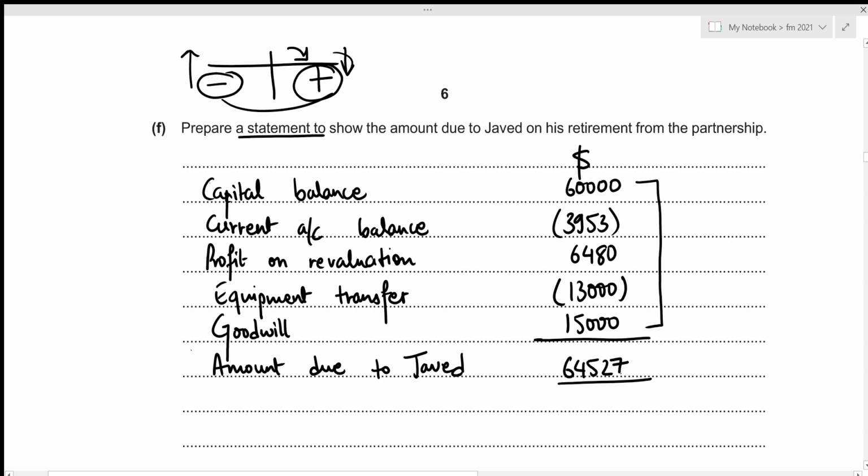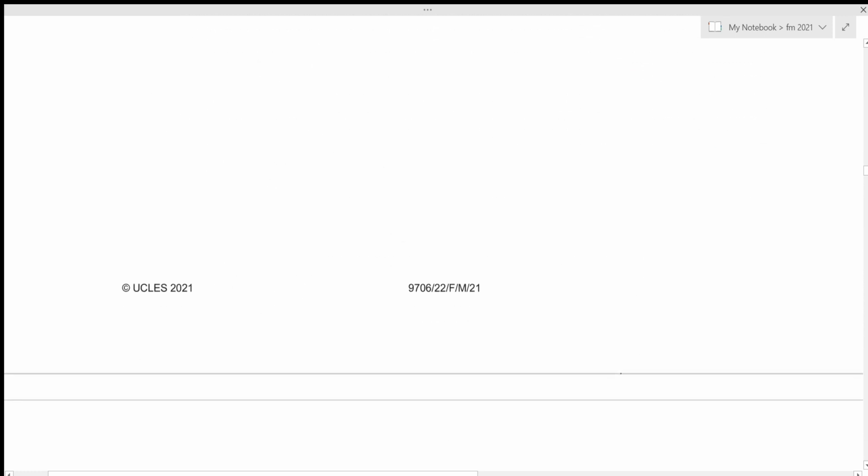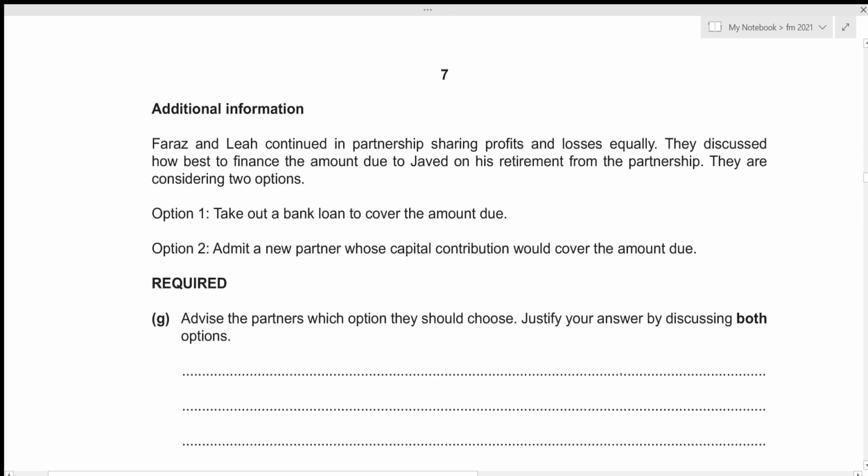Now we can move towards the 7th one. We are again given additional information. Faraj and Leah continued in partnership, sharing profits and losses equally. Then they discussed how best to finance the amount due to Javed on his retirement from the partnership. They are considering 2 options. Option 1 is to take out a bank loan to cover the amount due, and option 2 is to admit a new partner whose capital contribution would cover the amount due. For the 7th part of this question, we need to advise the partners which option they should choose by justifying our answer by discussing both options.